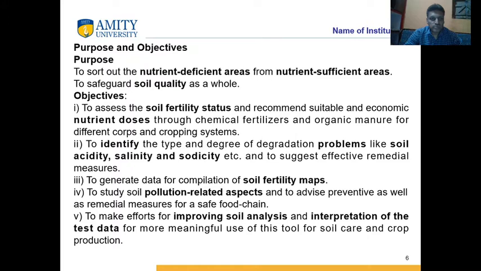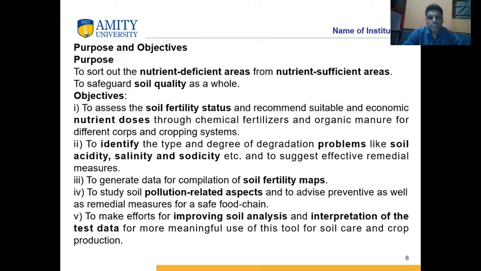The objectives are: number 1, understanding the soil fertility status. Number 2, to identify the problems of soil acidity, soil salinity and soil sodicity. Number 3, compilation of soil fertility maps, which is very important for education purposes as well as for our farmers.